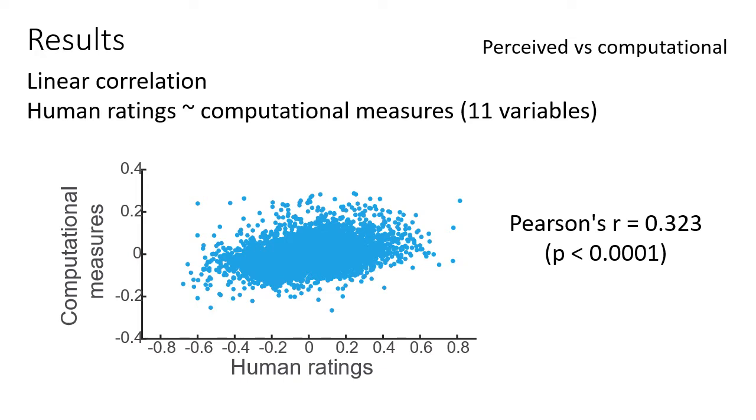Now moving to the results. We fitted a multiple linear regression to see how our computational measures predict human ratings, including all variations of both computational measures. That is a combination of multiscale entropy and PNG file size with rotations. We have 11 explanatory variables. The fitted value for the computational measure is shown on the y-axis, and the human rating is shown on the x-axis. The Pearson correlation coefficient between them is 0.323, which is highly significant.